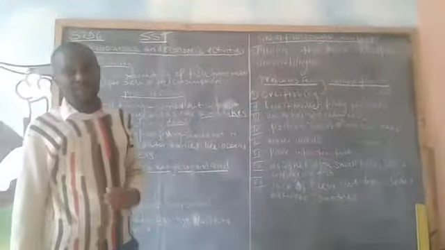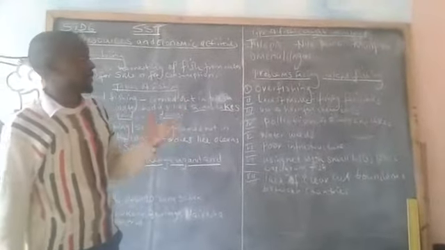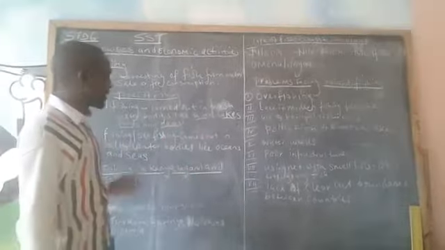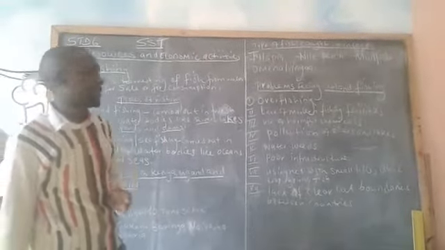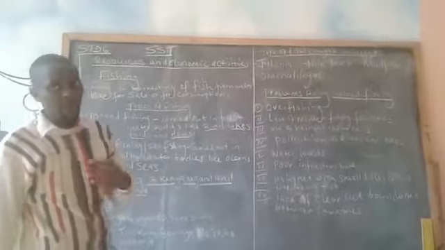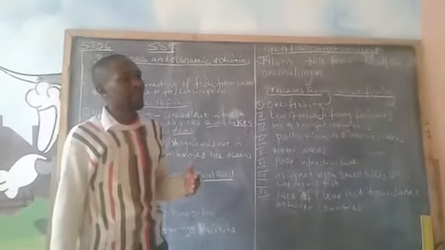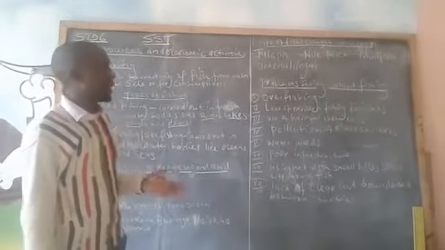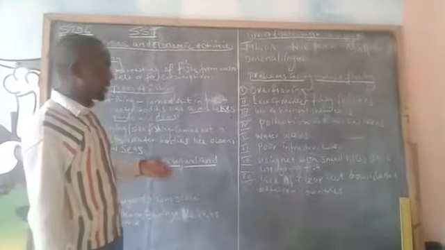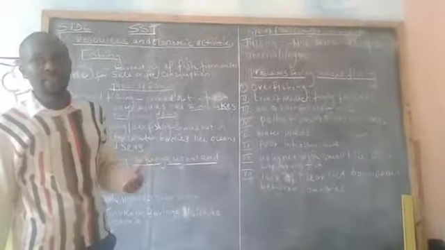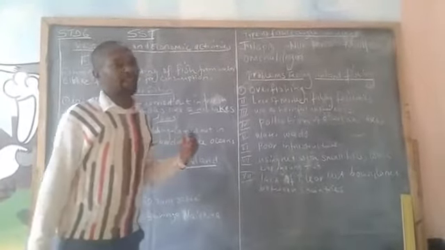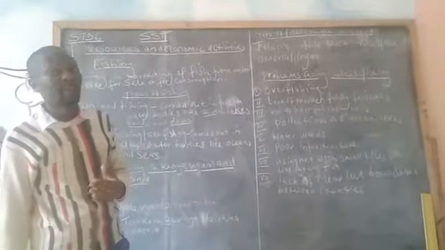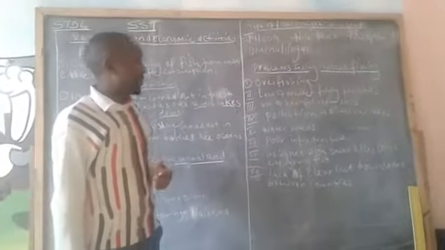Now we have the problems facing inland fishing in Eastern Africa, in these three countries, Kenya, Uganda, and Tanzania. We have a lot of consumers, so due to this high demand for fish, there is overfishing. Then there is lack of modern fishing facilities. The fishermen who fish in these countries lack modern fishing facilities.